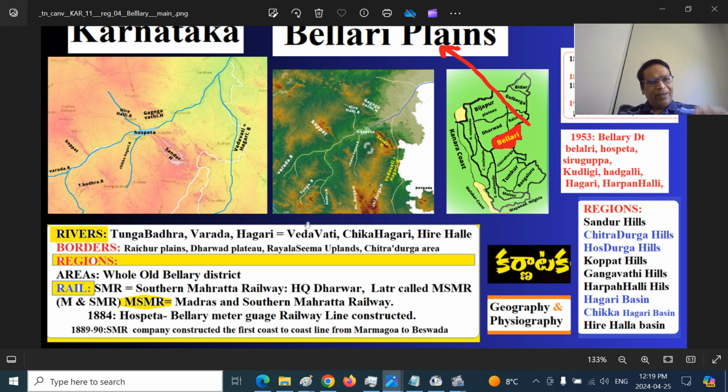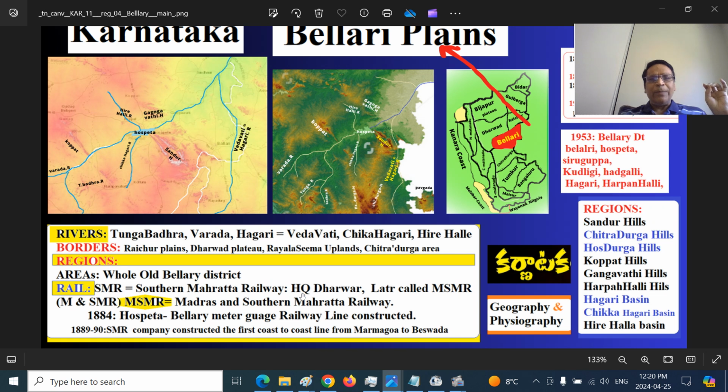The important part is how the railway line was built. SMR is a company called Southern Maratha Railway. It was headquartered in Dharwar. There is a district and a town called Dharwar. Historically, that was a part of Bombay Presidency, the Karnataka division of Bombay Presidency that included the Bijapur district and Belgavi district, Dharwad district, and Uttar Kannada district. This SMR was headquartered there.